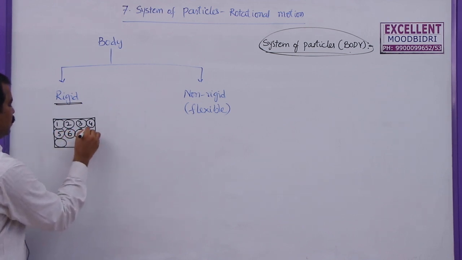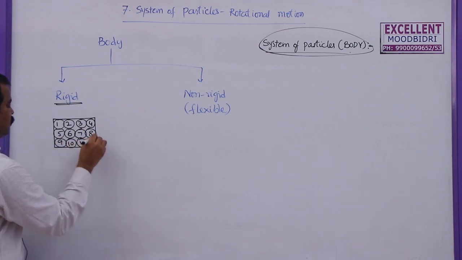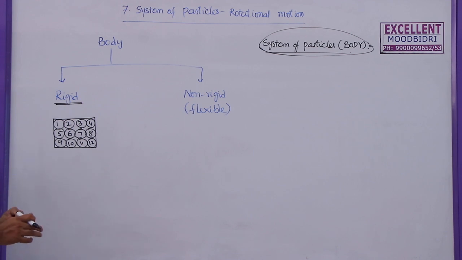5, 6, 7, 8, 9, 10, 11, 12. So these are the different particles of this body. So this is a body. These are the different point masses.